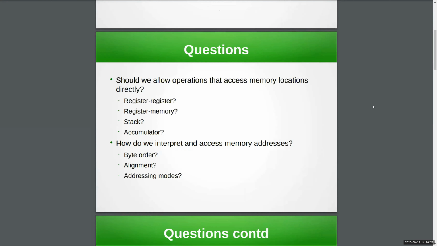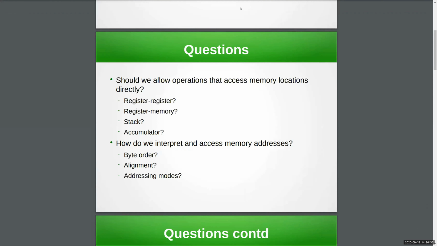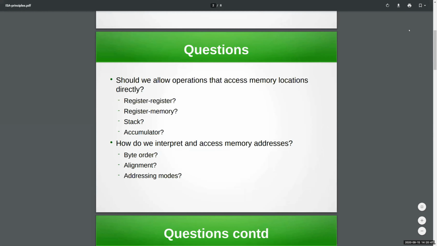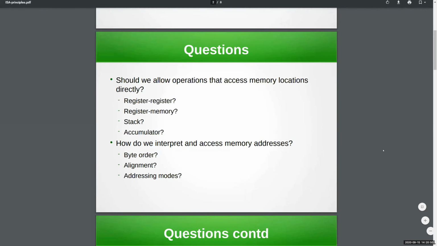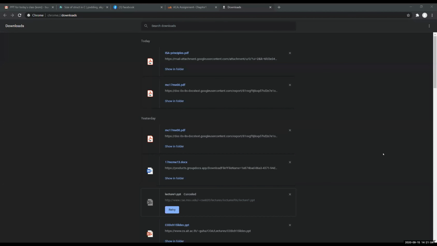So a character variable, for example, can be at any byte in the memory, because the MIPS processor allows byte addressing, which means you can address every byte in the main memory, whereas some processors are word addressable, which means you can only address words. So the first address is 0, the second address is 4, then 8 and 12 and so on. You can't address 2 or 3. Whereas in MIPS, you can address them.